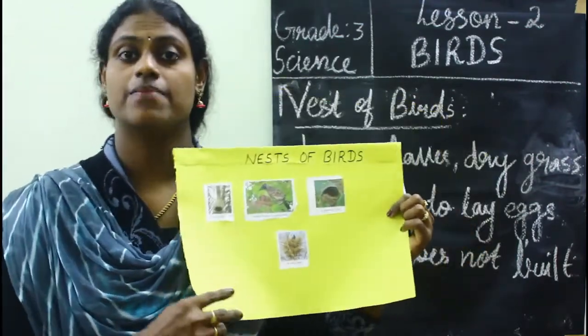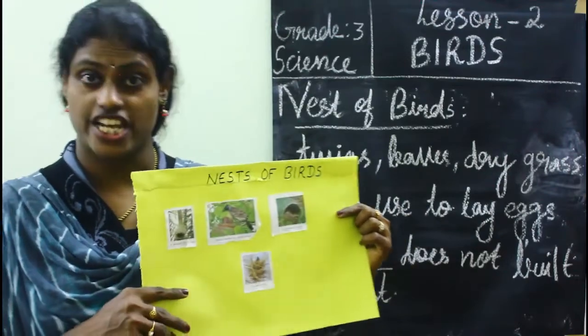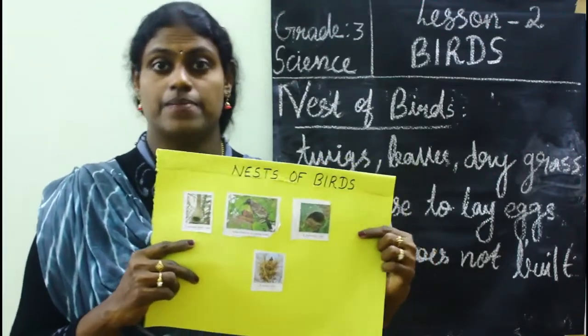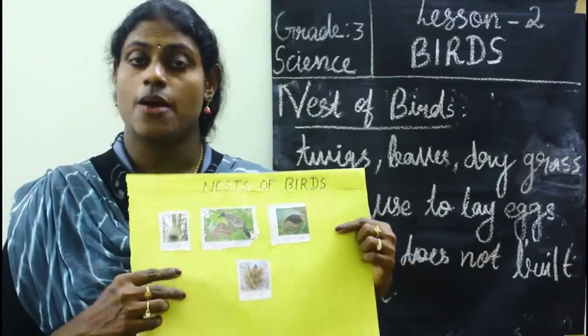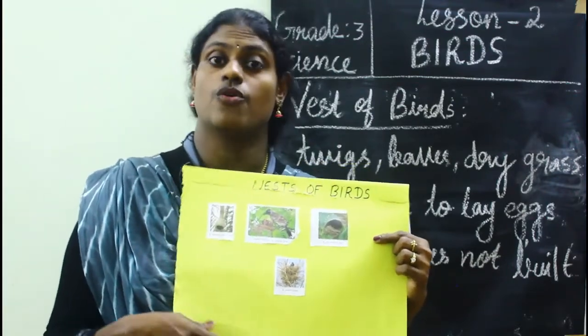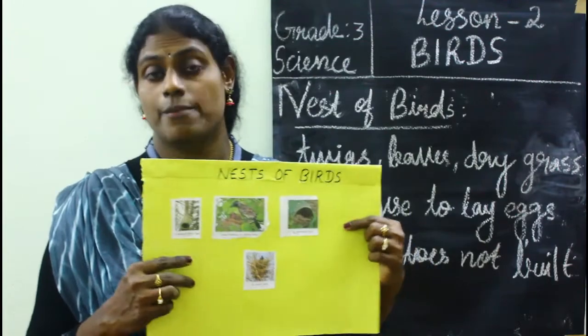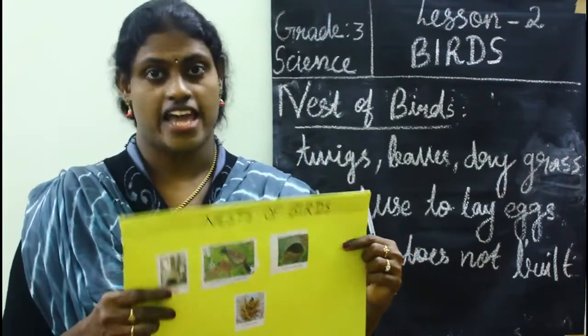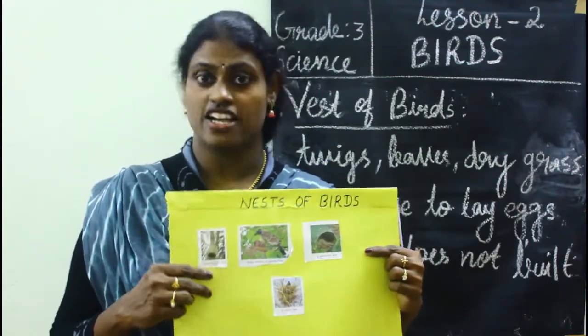The tailor bird makes its nest by sewing leaves together. So birds work a lot for building their nests and make their baby birds comfortable.